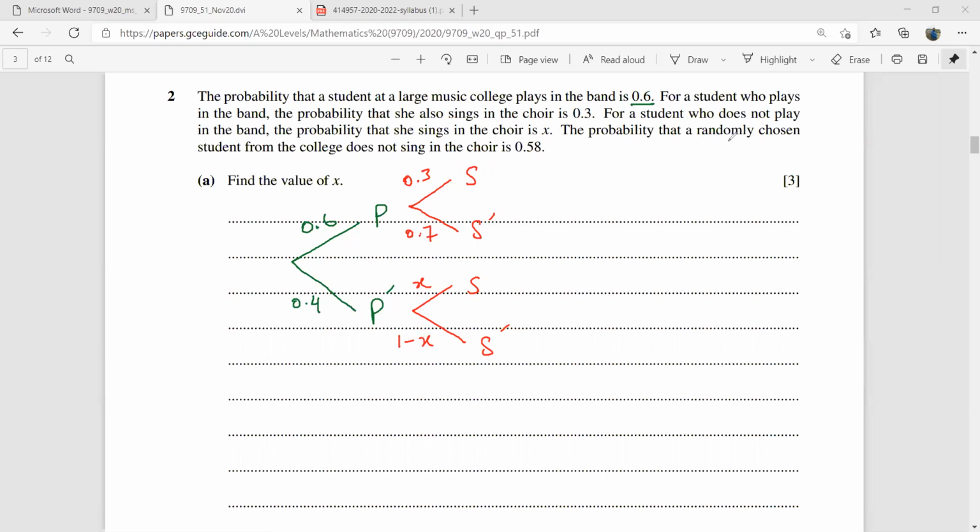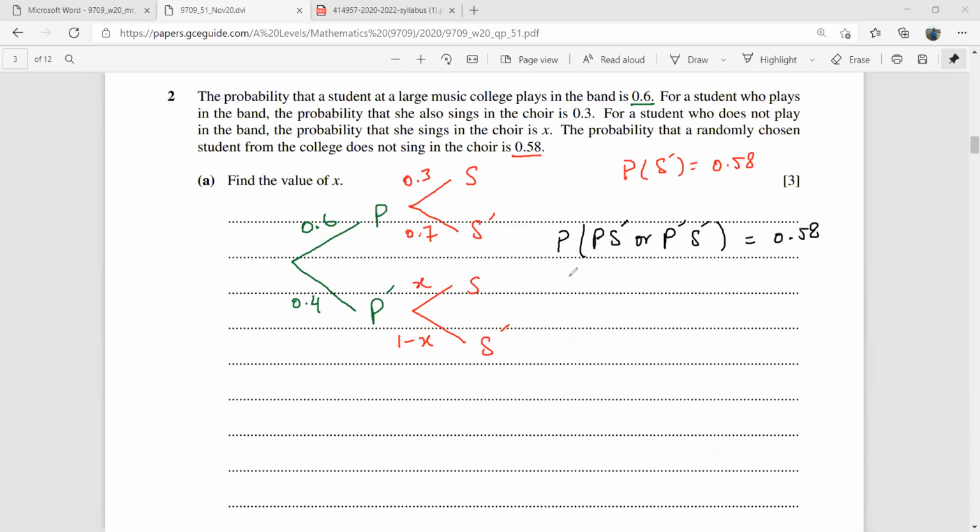It says the probability that a randomly chosen student from the college does not sing in the choir is 0.58. So the probability of not singing is 0.58. Now, singing or not singing is dependent on playing or not playing, so we can't just find the probability of not singing. We'll have to write it like this: the probability of playing and not singing, or not playing and not singing, is equal to 0.58.